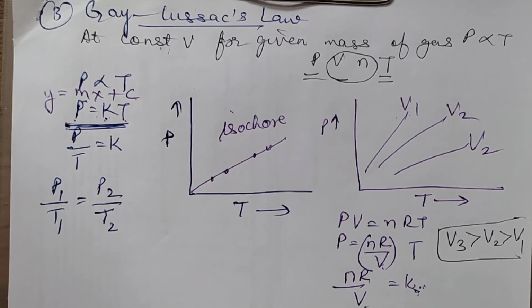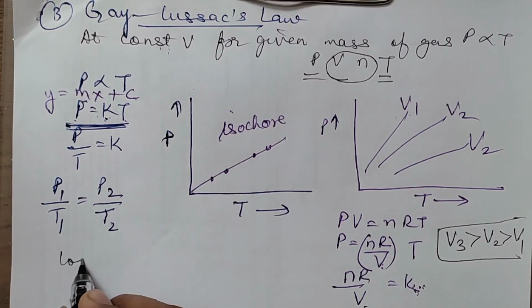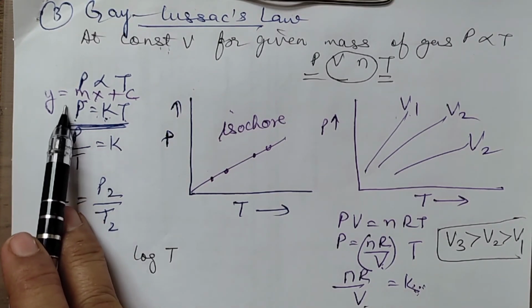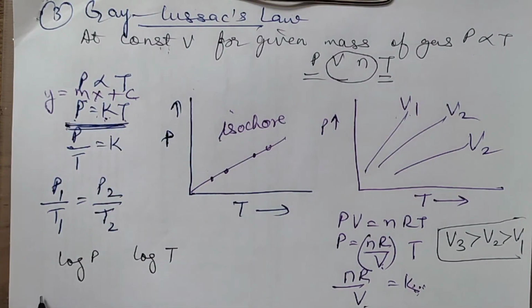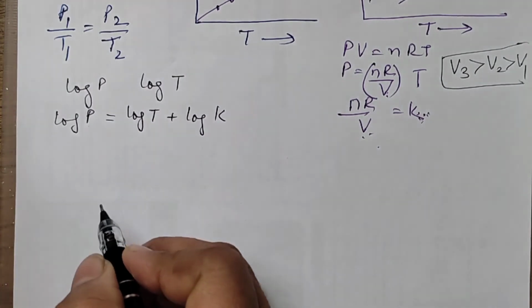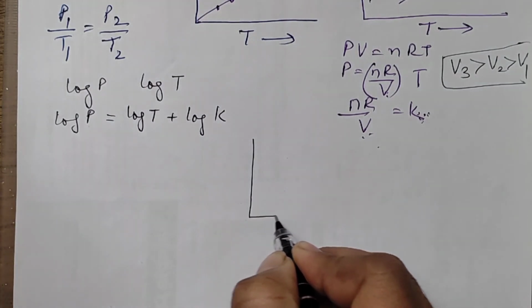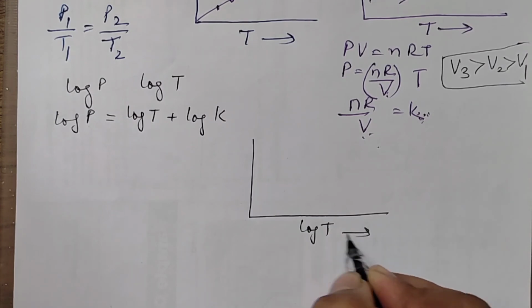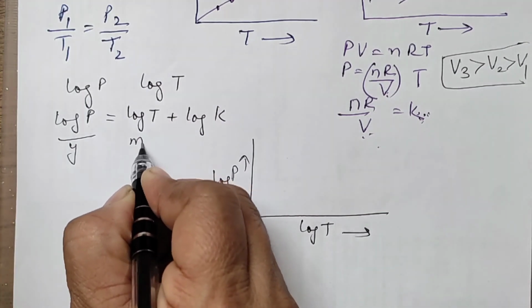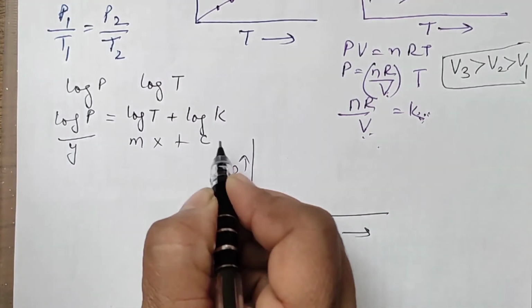Even here you may plot a graph between log P and log T. So again you will be using this formula only, P is equal to KT. So you can take log P is equal to log T plus log K. So you have this. Now you can compare it with your equation. This side I am taking as log T, this side I am taking log P. So this is y is equal to mx plus c. So you have intercept.